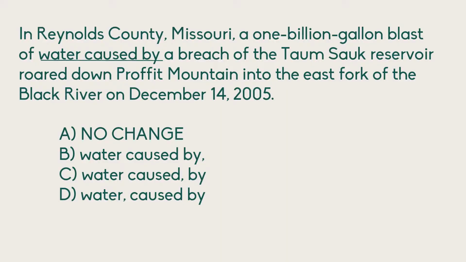Okay, so here's our first question from the ACT. If you want to pause the video and have a go at it first, please do that. Okay, how did you get on? This is one of those questions where we need to think about, do we want to introduce a subclause into the sentence or not? The tempting answer is answer choice D, because we could add a subclause, caused by a breach of the Tamsog reservoir. That could be a proper subclause, but we would need another comma after reservoir to make that work. And as we do not have a comma later closing a subclause, we cannot open it. And so we want answer choice A, no change. We don't want to add any commas at all in this case.